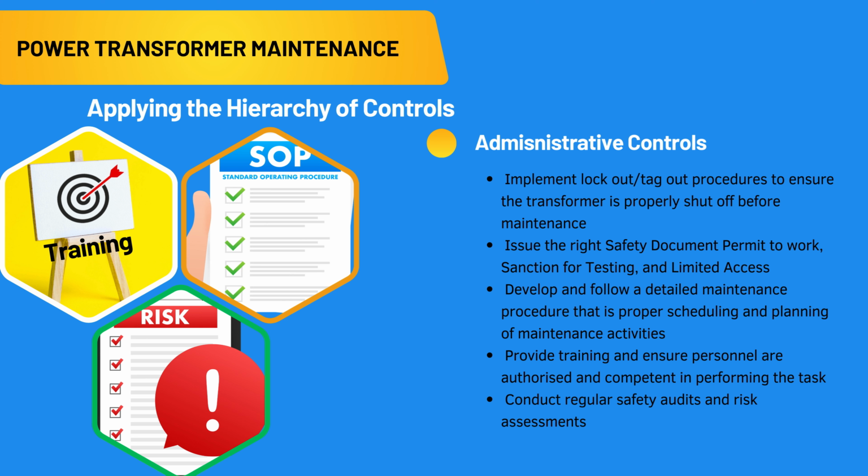Ensure all personnel involved in maintenance have the necessary permits and sanctions, and limit access to the transformer to authorized personnel only. For maintenance procedure, ensure proper scheduling and planning of maintenance activities. Include steps for pre-maintenance checks, maintenance tasks, and post-maintenance checks. Ensure all personnel involved in maintenance are authorized and competent to perform the task with the procedure.